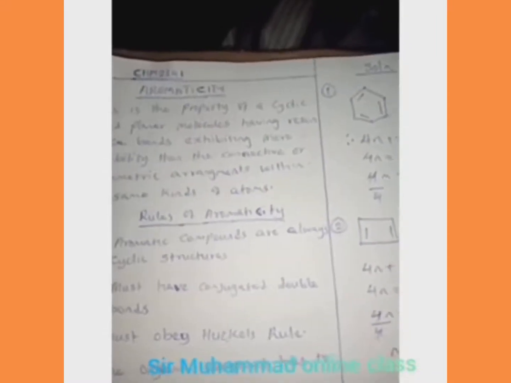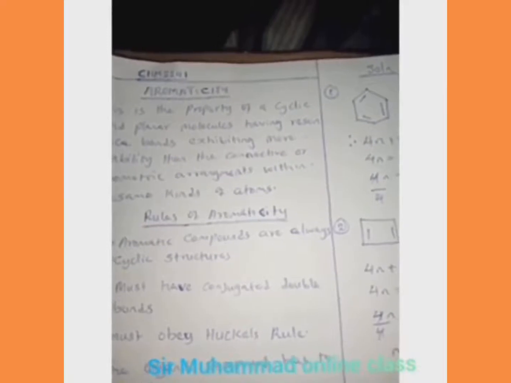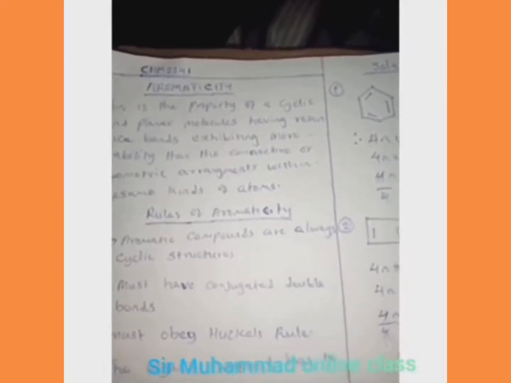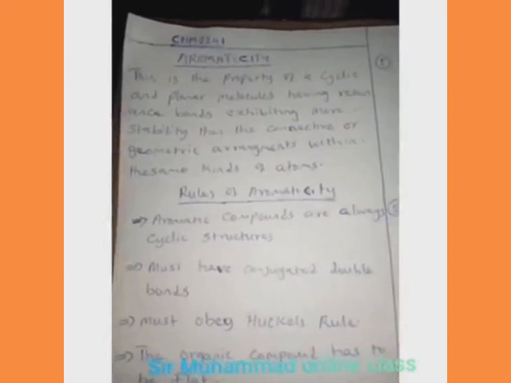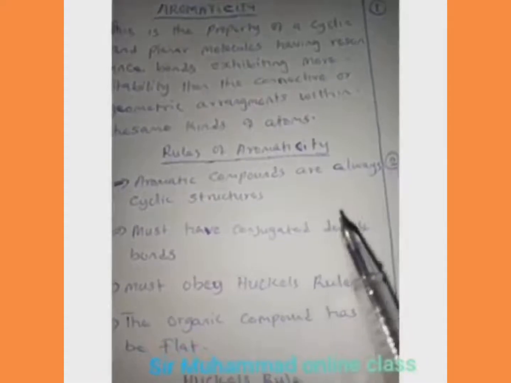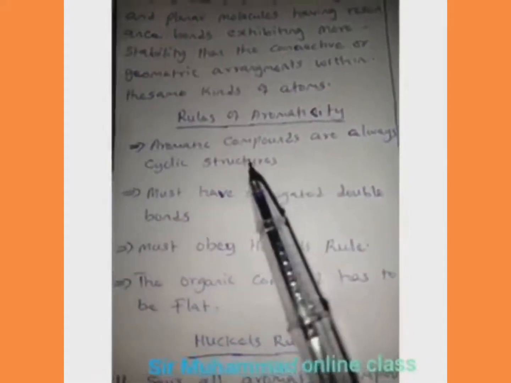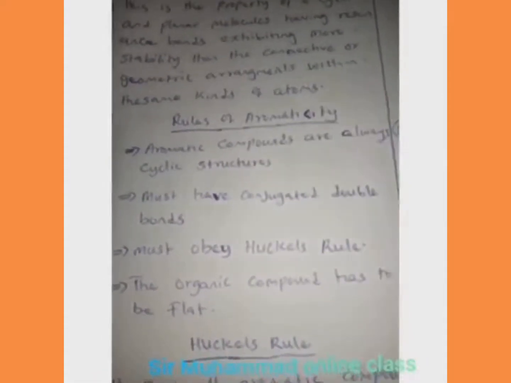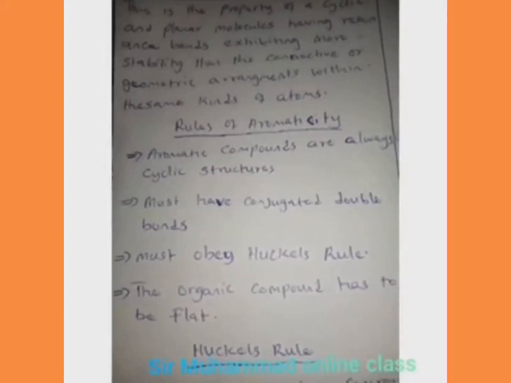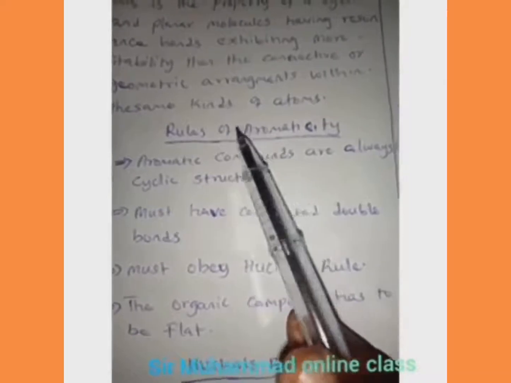So these riches, these jewelries, in chemistry are referred to as what? Resonance. And it is attributed to what? Delocalization of pi electrons, which we are going to see in further lectures in detail, inshallah. But now let us look at this aromaticity, this property. These compounds that have this property are called aromatic compounds.